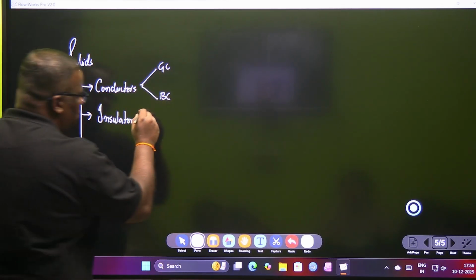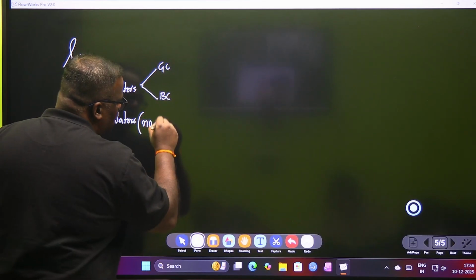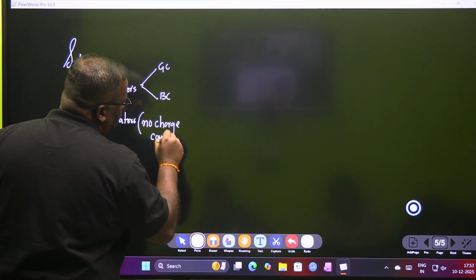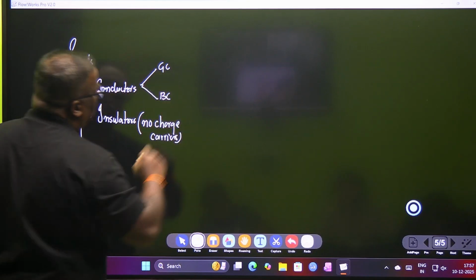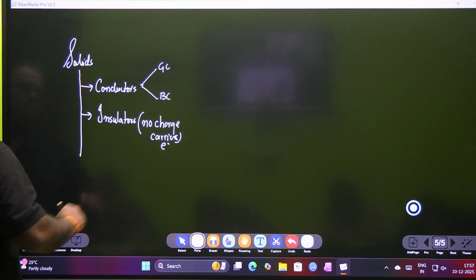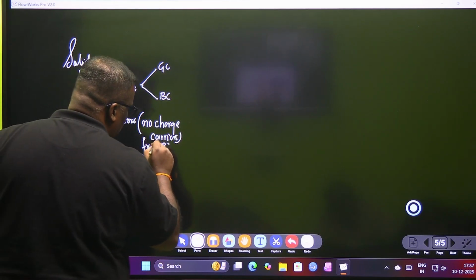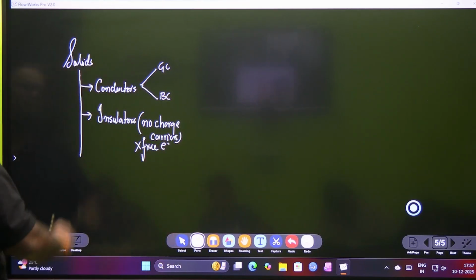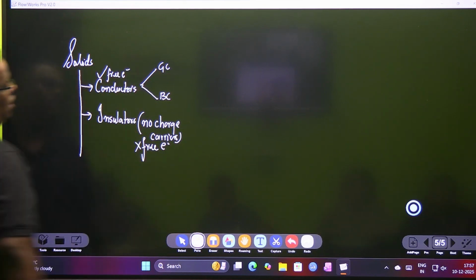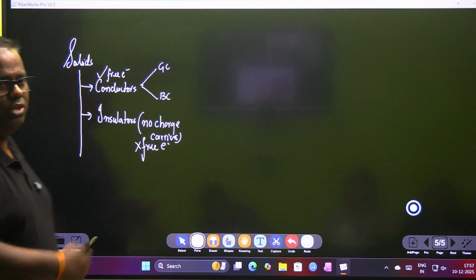Insulators are those which have no charge carriers. Conductors have charge carriers, and these charge carriers are usually always electrons, or rather we say free electrons. The insulator does not have free electrons. If you have free electrons, only then can you conduct.